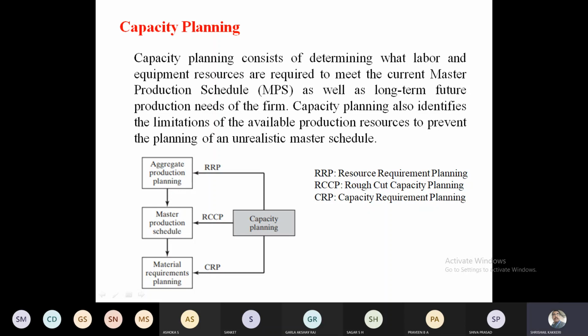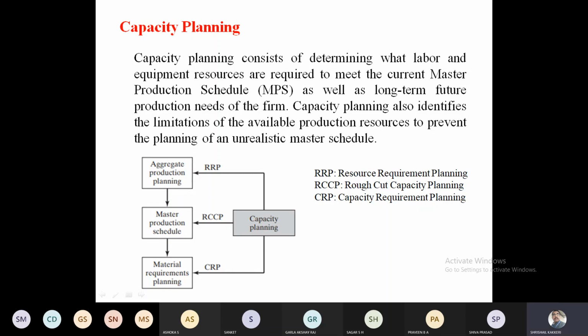I kindly request you to remember the topics. In the test also, a few of your friends have written the different types of automation: fixed automation, flexible automation and computer automation. For fixed automation, something like floating automation, something they have written. Okay, if the heading is wrong, the entire thing will become wrong. Try to remember. In capacity planning, the aggregate production planning, master production schedule and material requirement planning are important things. These will be decided based on the capacity planning.